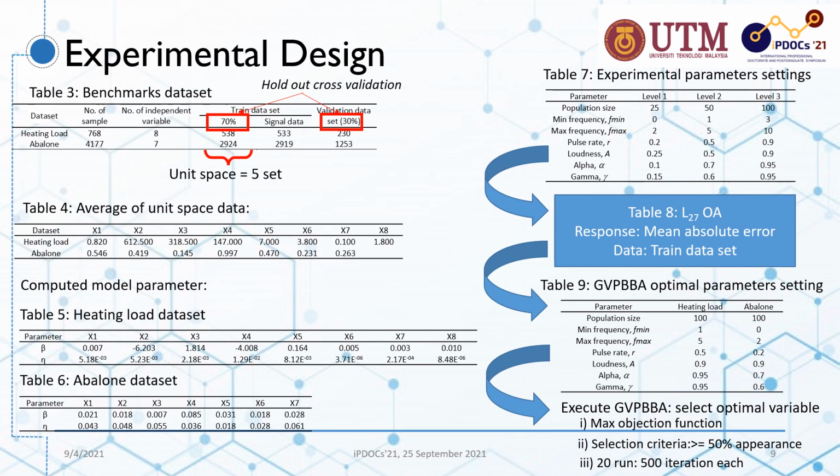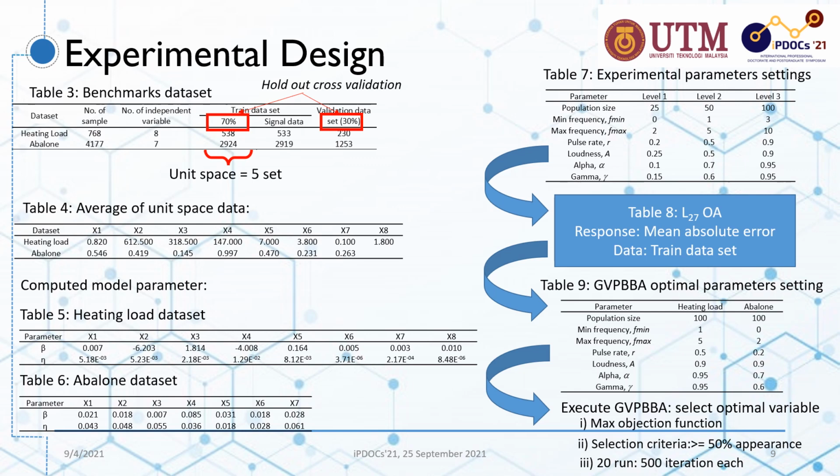To evaluate the performance of the proposed integration of the great value probability-based binary bat algorithm with the T method, an experimental study was conducted using two benchmark datasets, namely heating load and abalone datasets, obtained from the UCI machine learning repository. A 70-30 hold-out cross-validation was applied to the datasets for training and validation purposes. In this study, the unit space data consists of 5 unit data and is excluded from the signal data. Table 4 shows the average of the unit space data.